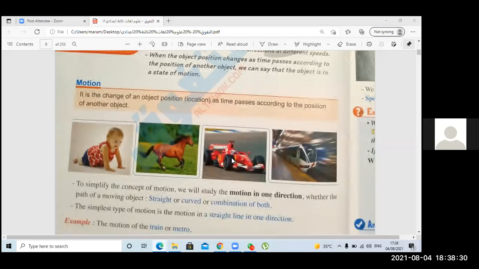Excellent. Anas, can you tell me? It is the change of an object's position as time passes according to the position of another object. Okay, excellent, Anas. Perfect. Who else can tell me? Myrna?